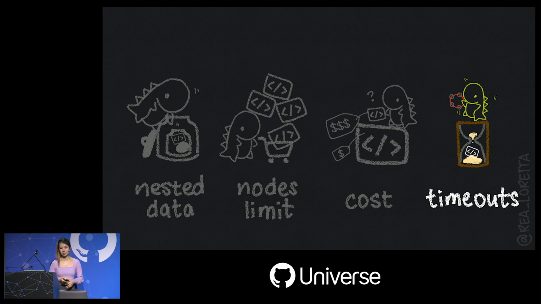Lastly, we have timeouts. This is purely trial and error and running queries in production. What we learned is that the easiest strategy is to reduce page size, at the cost of making more requests. We can reduce page sizes from like 100 to 50 and double the number of requests, but in general, it seems like 50 is a good default to set as a pagination limit for heavy queries.